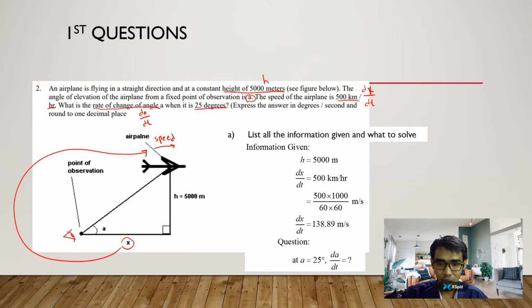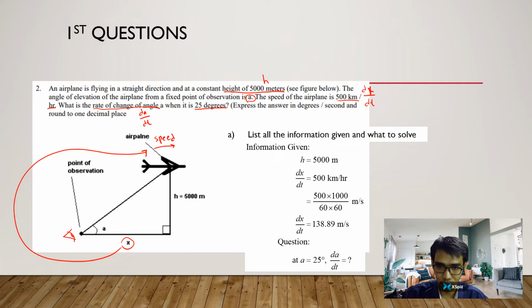Okay, now we list down all the information that is given and what this question wants to solve. What is the information in this question? We get h, which is height, equal to 5,000 meter. The speed is dx over dt. Why dx? Because the speed goes to the front.